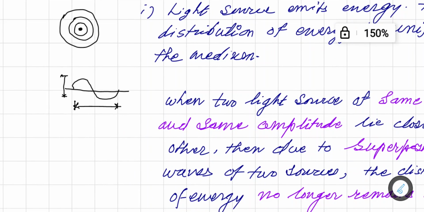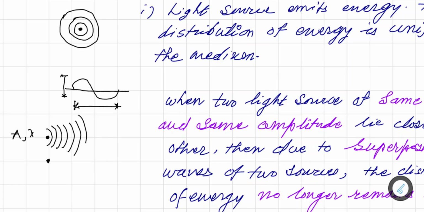So here, suppose we are considering two sources of light, this is one source and another source. Remember that their amplitude A and wavelength lambda are the same, and they must be the same. When they start emitting light, and similarly this source is also emitting light, then they interfere with each other.